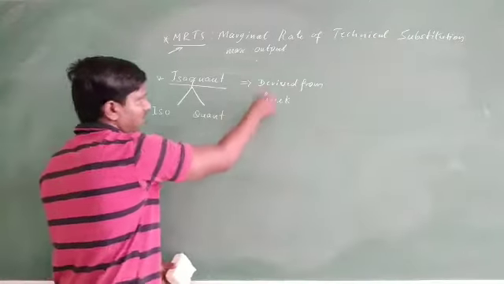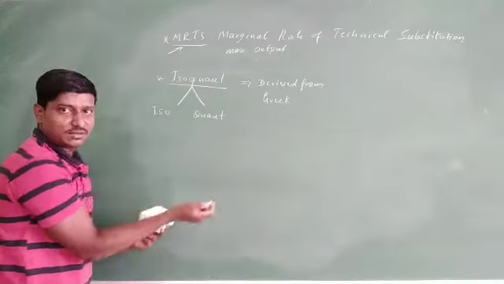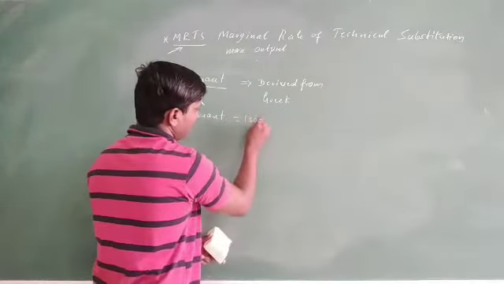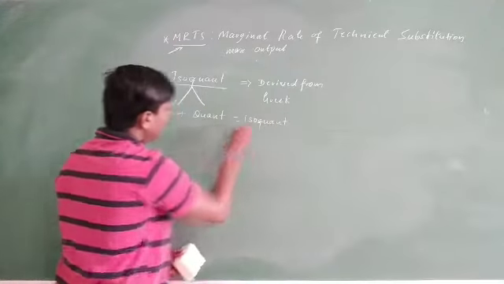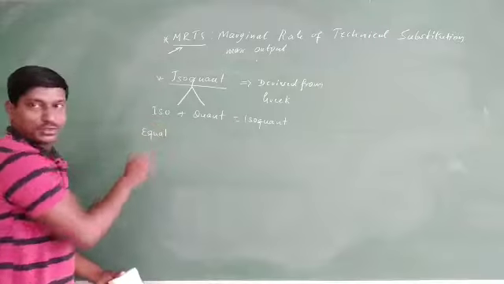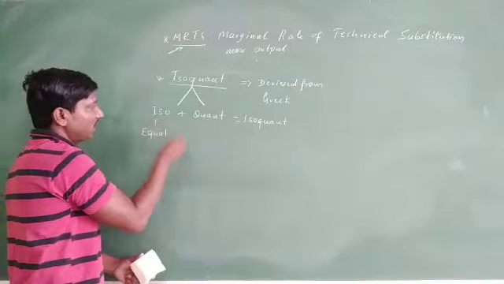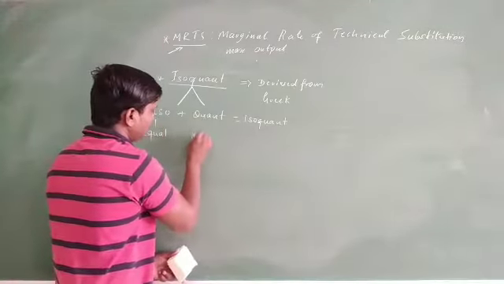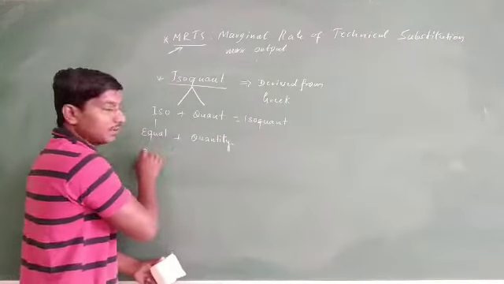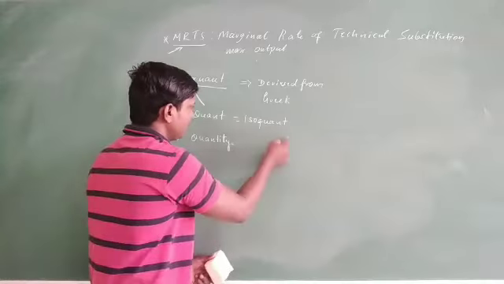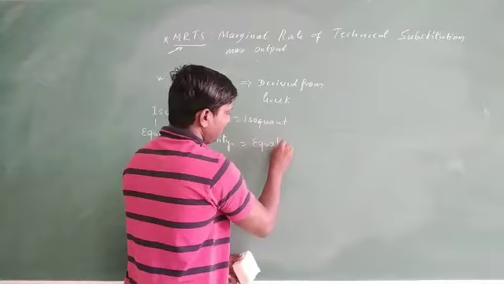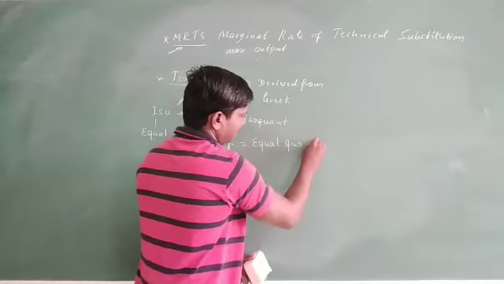Isoquant, derived from Greek, consists of two words: iso plus quant is equal to isoquant. Here, iso in Greek means equal, whereas quant means quantity. So if you add these two, isoquant means equal quantity.